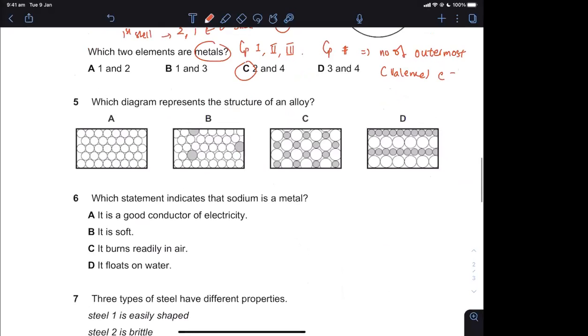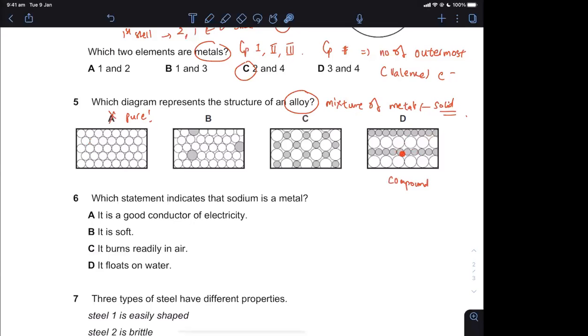Number 5 is similar to the previous question. Alloy is a mixture of metals, and we're looking at metals being solid. A is not going to be the answer because A is pure. As you see, all of them are just one type. D is not going to be the answer because D is a compound. As you can see, they are in a fixed ratio. They are not random. A mixture is just mixed together, not in a fixed ratio.